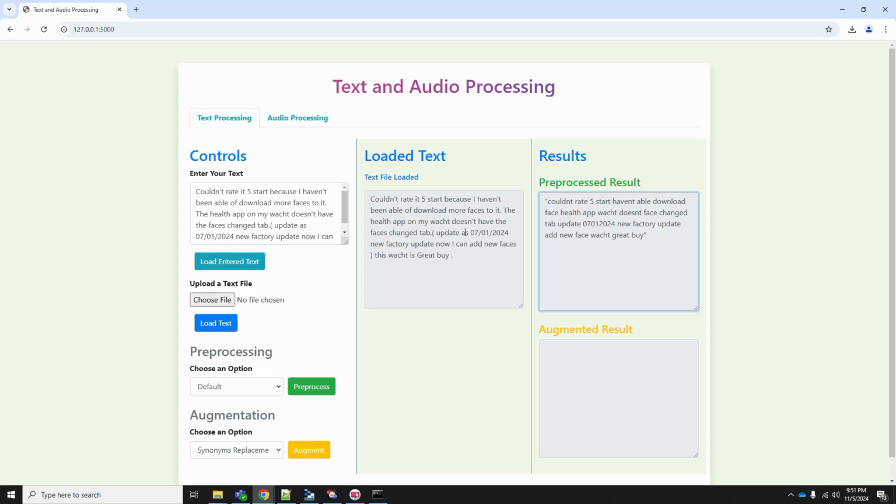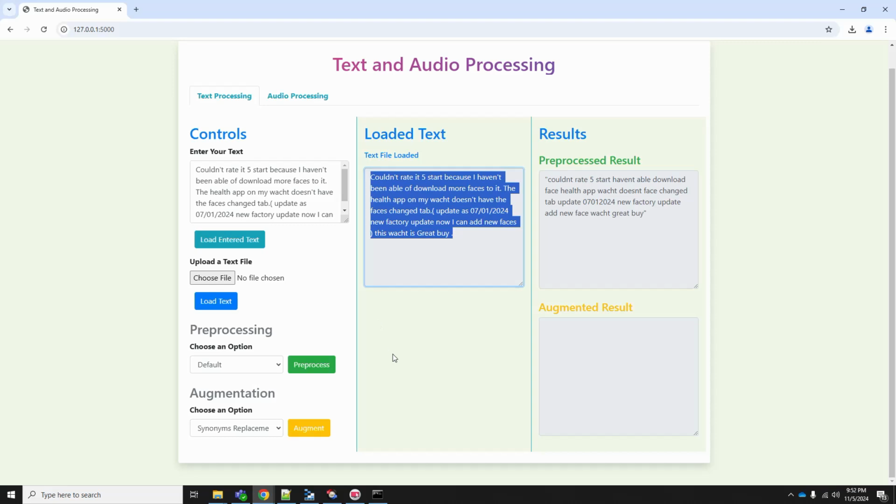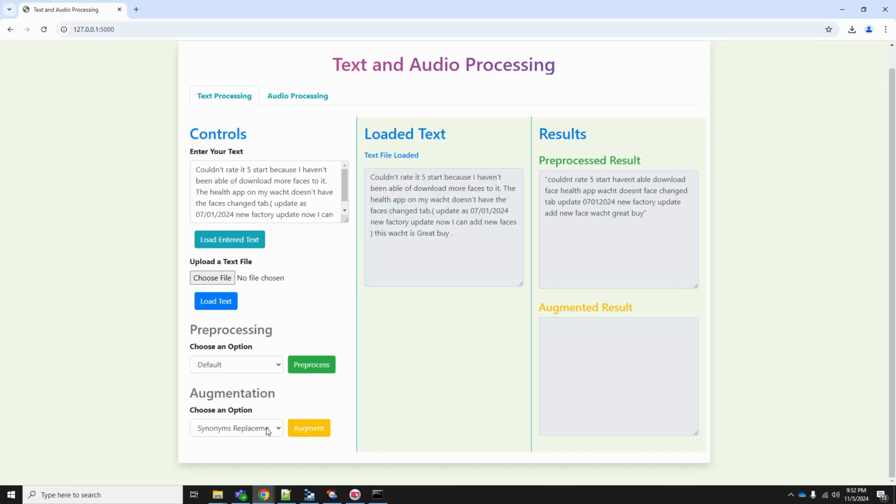So what is augmentation now? Augmentation is, as I told earlier, basically creating synthetic data. We are going to create another data which is similar to this data but looks something different. So let me try a first augmentation technique called synonym replacement. You see here, it is logically replacing certain words with their synonyms.